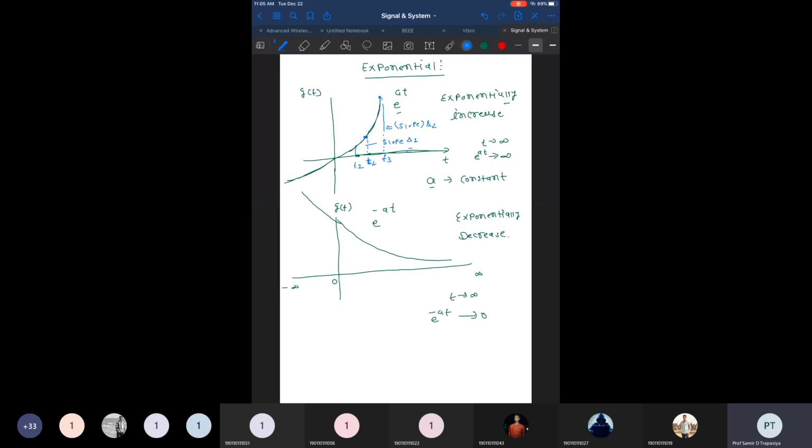And there are many phenomena that happen in a real environment where we can say this happens. You can say the increase in the number of lions in the Gir forest. The number of lions in the Gir forest may not increase linearly. They may increase non-linearly, right? So sometimes we can say they are exponentially increasing. We can say the lung cancers in India, the number of diabetes patients in India, how they are increasing. So you can even say that is exponentially increasing, right? So exponentially increasing means increasing at a higher rate than linear.